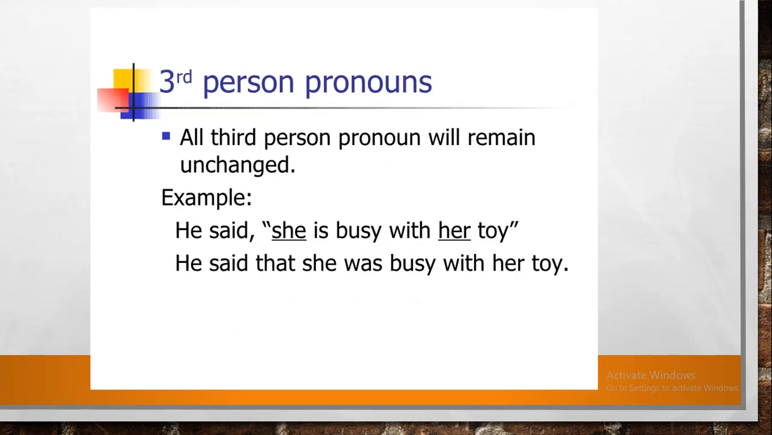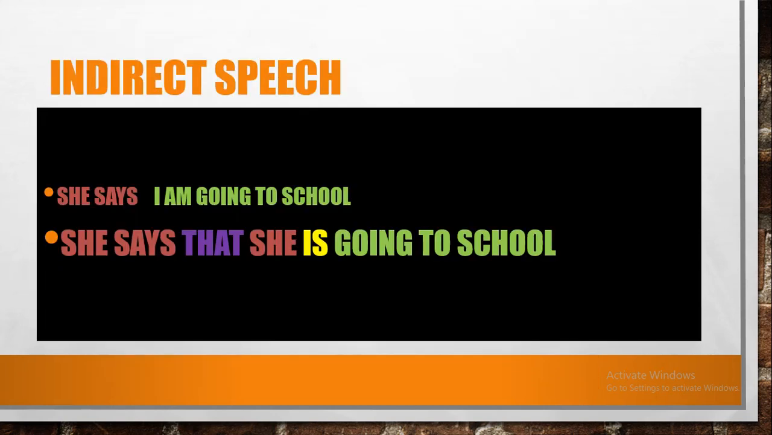Third person pronouns. All third person pronouns will remain unchanged. Example: he said, "She's busy with her toy." He said that she was busy with her toy. Now, in indirect speech, she says, "I am going to school." Now, if we have to change it into indirect speech, it will be: she says that, the inverted commas will be removed and replaced by that. She is going to school.